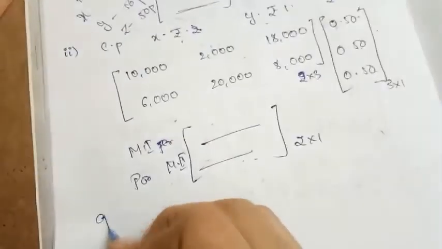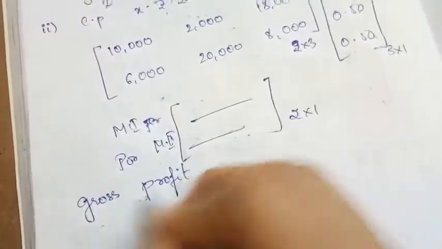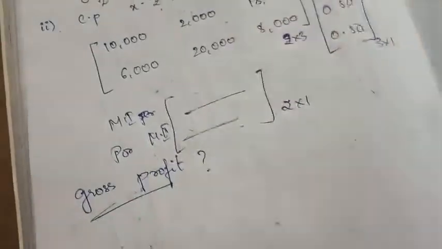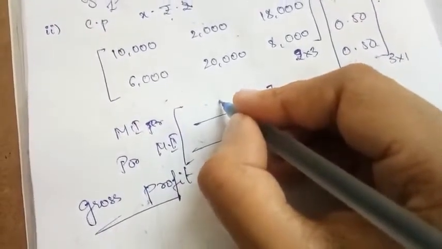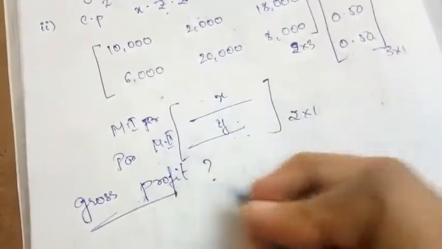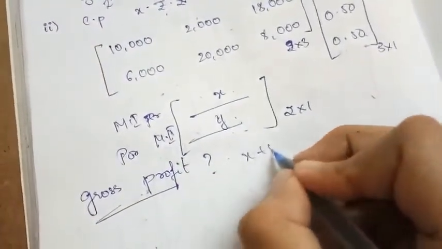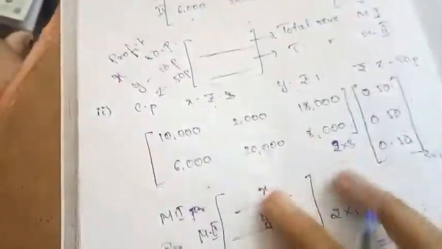But what have they asked? They have asked us the gross profit. Remember, they have asked the gross profit, that is the total profit of these two. Suppose you got the profit of market 1 as X and the profit of market 2 as Y. Gross profit is nothing but X plus Y. This is the gross profit of these two markets. This is the outline of how to solve the 10th problem.